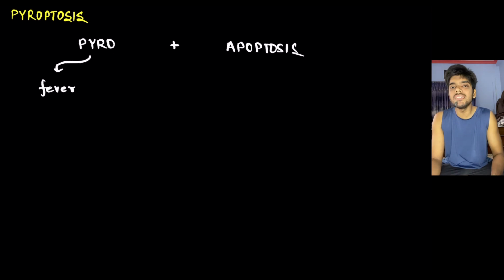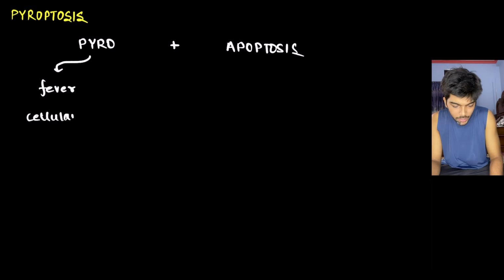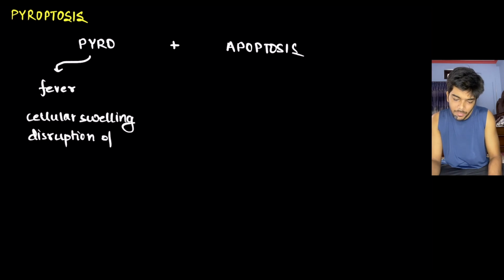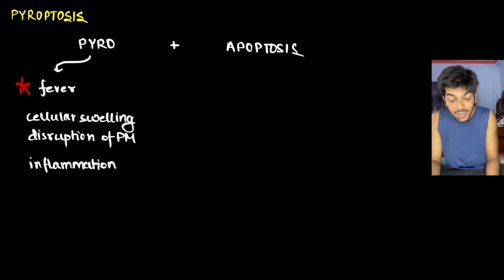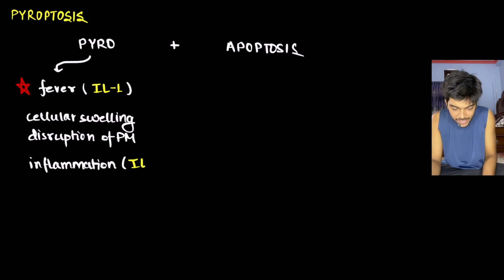Plus, the morphological changes that the cell goes through are similar to necrosis, that is, there is cellular swelling, disruption of plasma membrane. Obviously, when there is disruption of plasma membrane, the intracellular content leaks out, and that leads to inflammation. But the most major fact is that there is fever associated, and this is brought about by interleukin 1. Interleukin 1 is also responsible for mediating inflammation in pyroptosis.